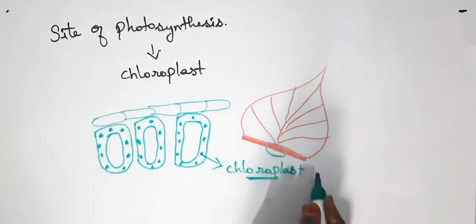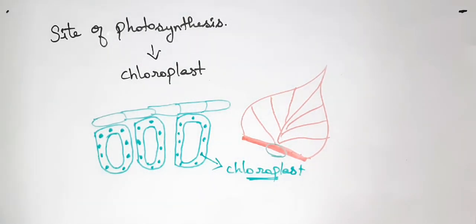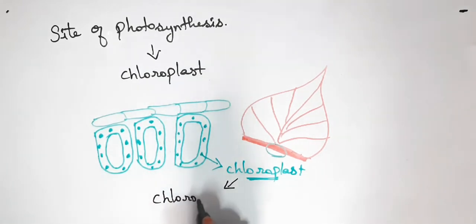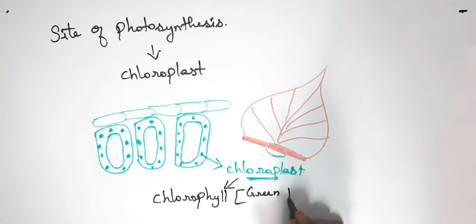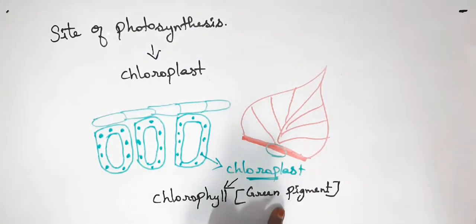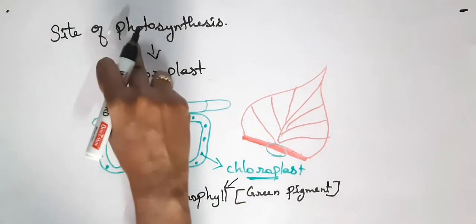So how does this chloroplast act as the site of photosynthesis? In the chloroplast, chlorophyll is present. What is chlorophyll? It is a green pigment. So the green pigment called chlorophyll, which is present inside the chloroplast, is the site of photosynthesis.